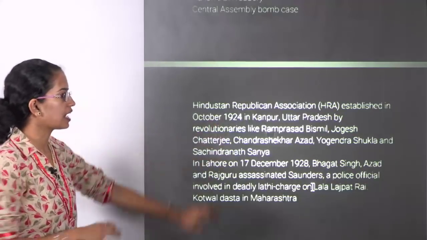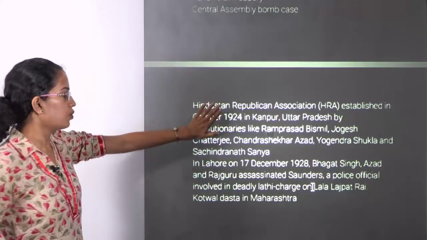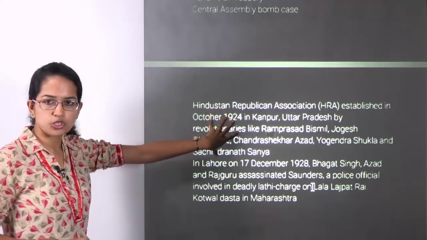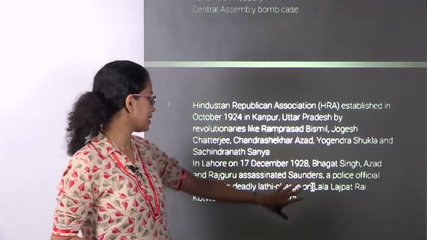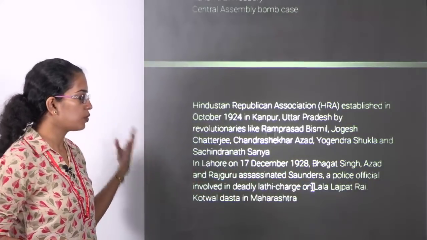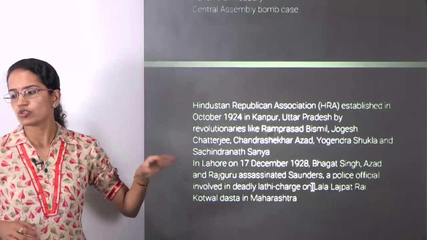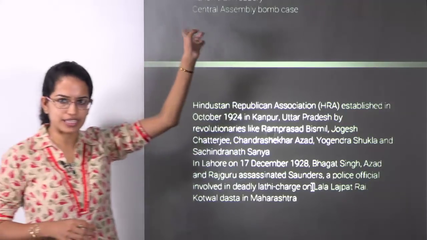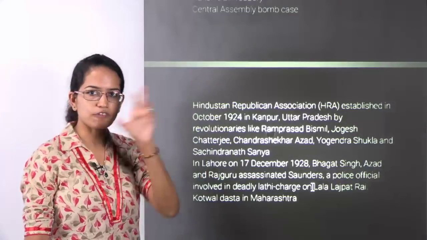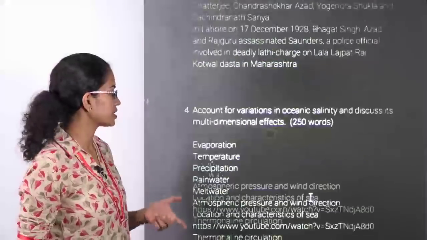You had Chandrasekhar Azad and Yogendra Shukla, who were basically working as the major revolutionaries in Kanpur during that time. Similarly, in Lahore, you had Bhagat Singh, Azad and Rajguru, who basically assassinated Saunders. So all these things are really important and part of the lecture there. So that's the crux that you need to cover for this question.